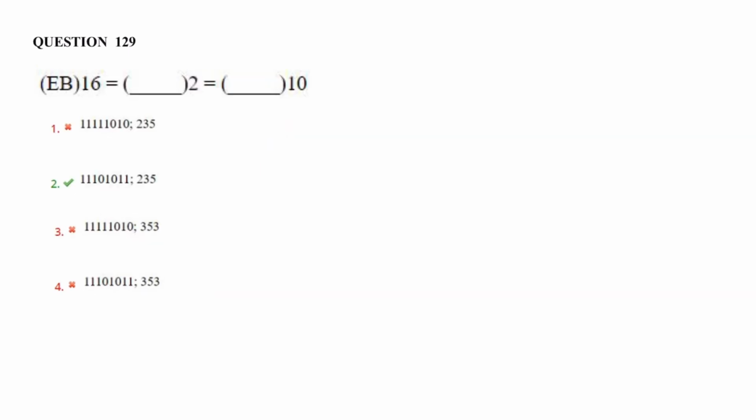Next question. It involves a hexadecimal number for conversion: conversion of hexadecimal to binary and then from binary to decimal. For hexadecimal to binary, each hexadecimal digit is represented with 4 binary bits. So for E it is 1110, and for B, 1011.